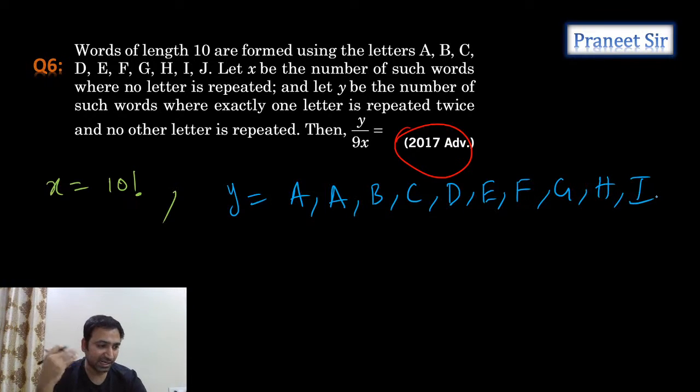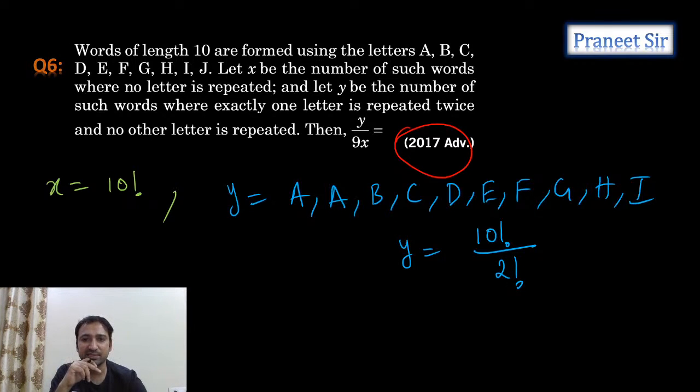Why? Because if one letter is getting repeated, one letter should go missing. So what is that letter? J is getting missing. So A is repeating twice and J is missing. Now tell me how many ways we can arrange these total 10 letters. These 10 letters we can arrange in 10 factorial ways, but here A is repeating, so we need to divide by 2 factorial. That's what we're getting.